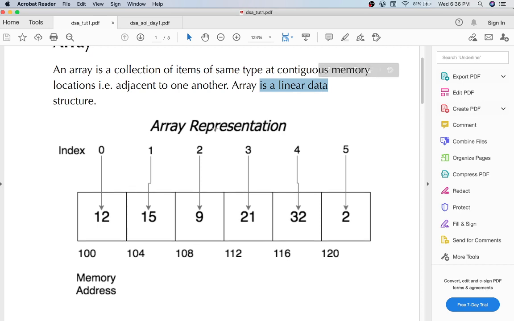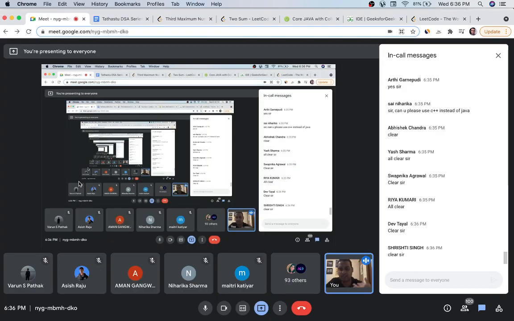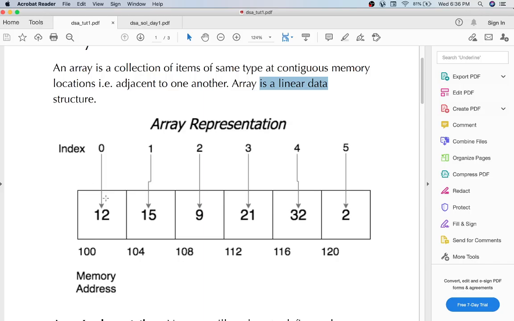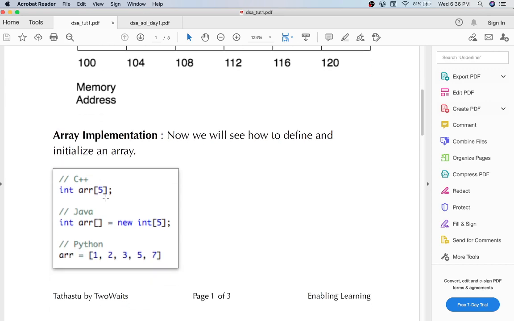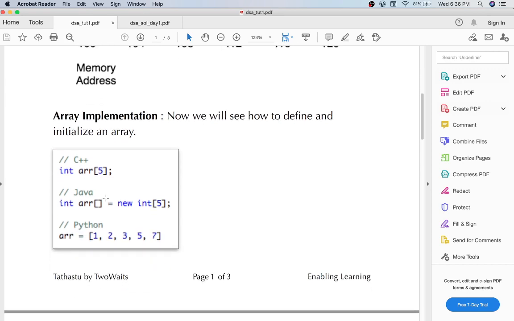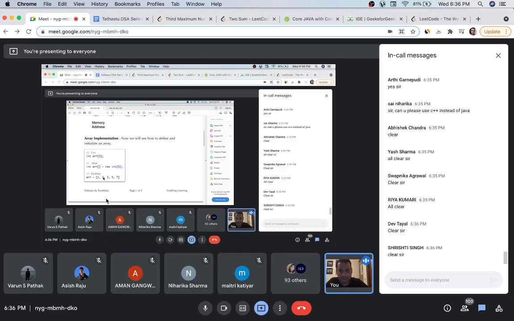Linear data structure means they are all arranged in one order, with only a single link between one another. A tree is about hierarchy: there is one level, then another level, then another level. In a graph there are multiple connections, so we call them non-linear data structures, and an array is a linear data structure. Now we'll look at the implementation of arrays in all three languages.